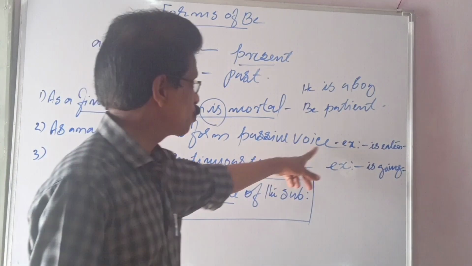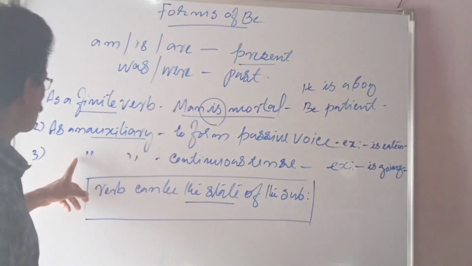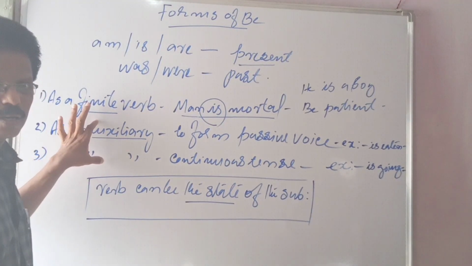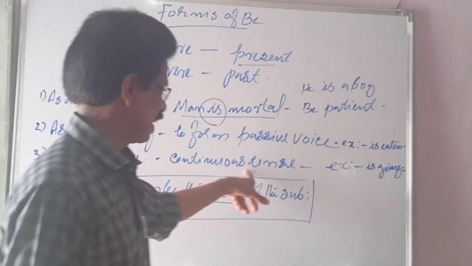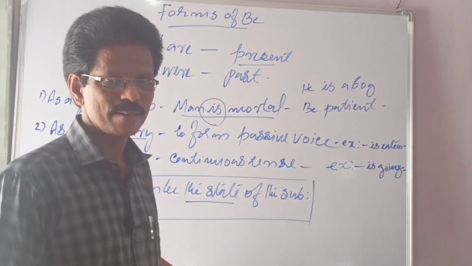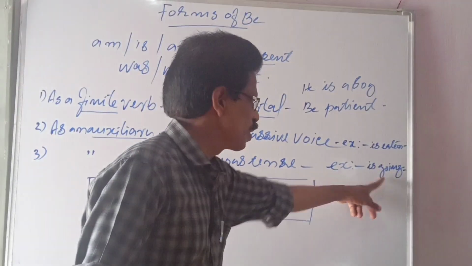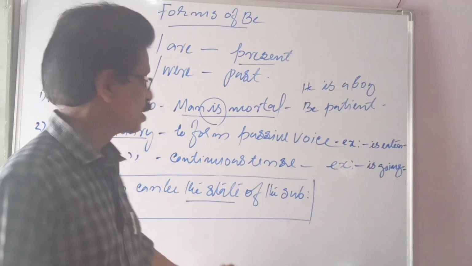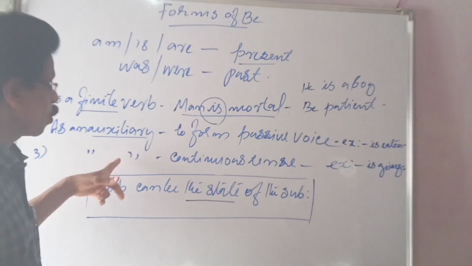Now, the second use as an auxiliary is to form continuous tense. He is going. They are going. We were going. He was going. Is, are plus ing is present continuous tense. These two are the uses of be as an auxiliary.